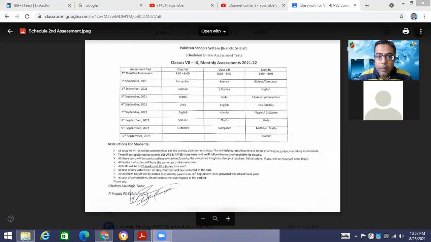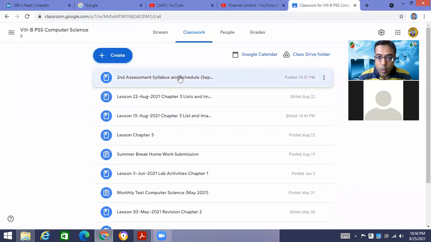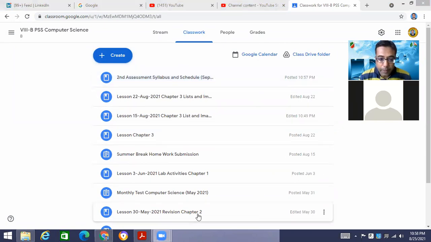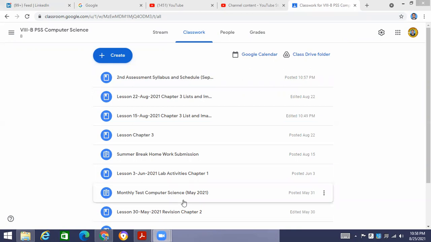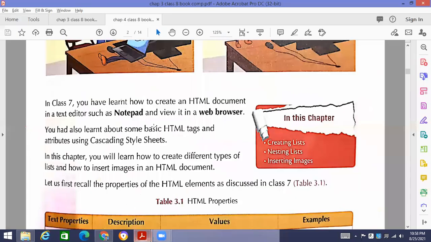Okay, so there are a number of classes we'll be able to cover, inshallah, chapter number 4, and that chapter number 4, according to the given syllabus, is included in the coming assessment. So you need to be very much attentive. We have to accomplish these chapters today. Now please look at the screen. I'm going to read chapter number 3, the things we have already done.